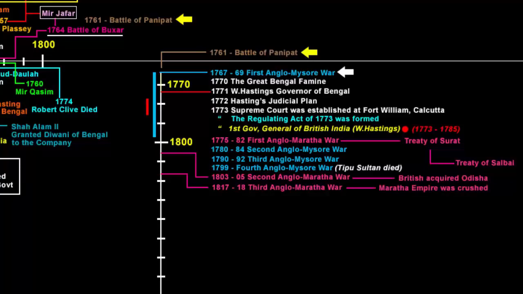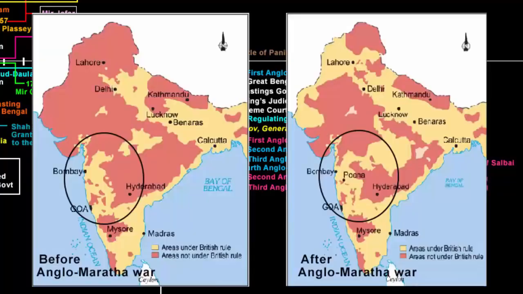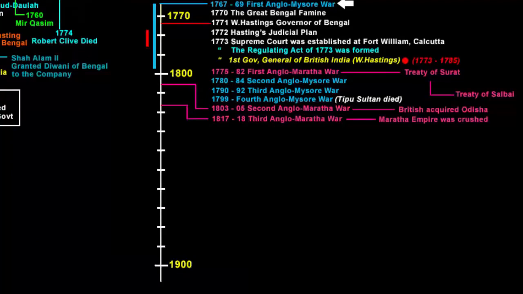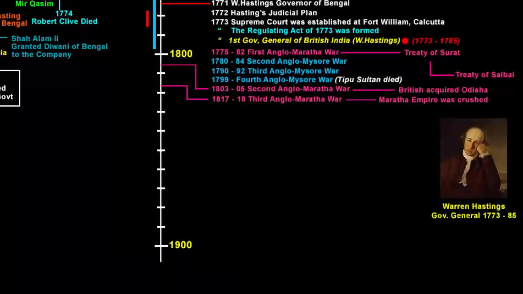The war crushed the Maratha power. The Peshwa was removed and sent away to Bithur near Kanpur with a pension. The company now had complete control over the territories of Mysore, Hyderabad, Lucknow, Pune, Travancore, Cochin, and many other princely states. Now if you see, during the first Anglo-Maratha War, the Governor General Warren Hastings was in office.